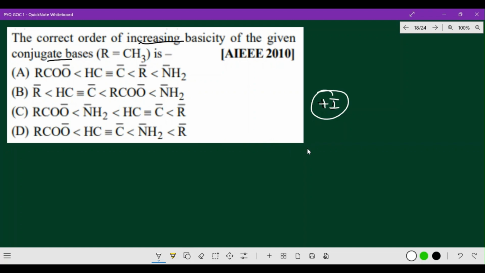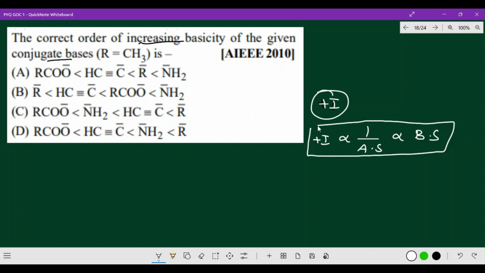I'll give you one simple trick: plus I is inversely proportional to acidic strength and directly proportional to basic strength. Please remember this point, which is very important for analyzing this kind of question.